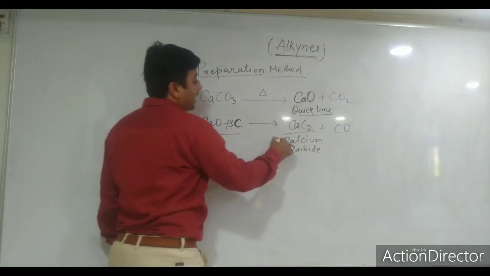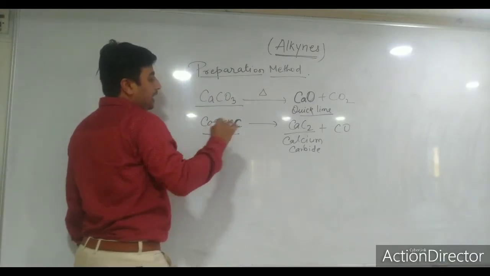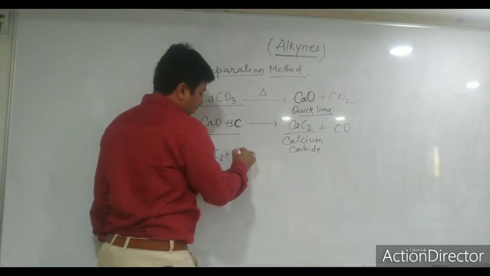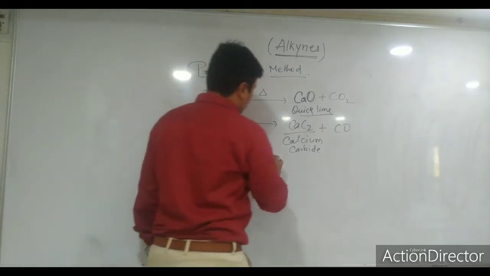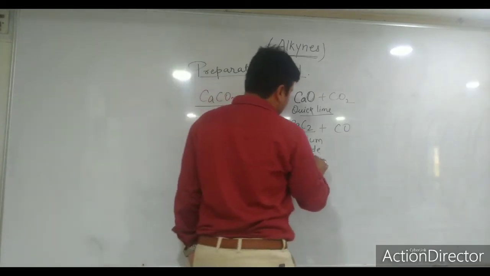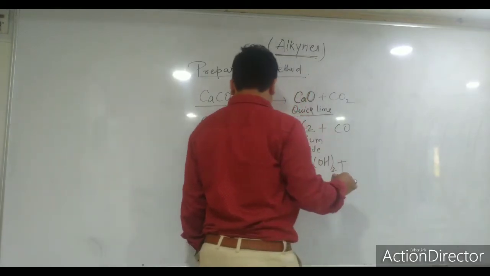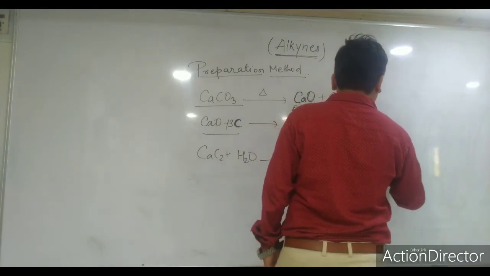So you have got calcium carbide with the help of calcium carbonate. Now this calcium carbide is treated with water. What will you get? Here you will get calcium hydroxide and HC triple bond CH.